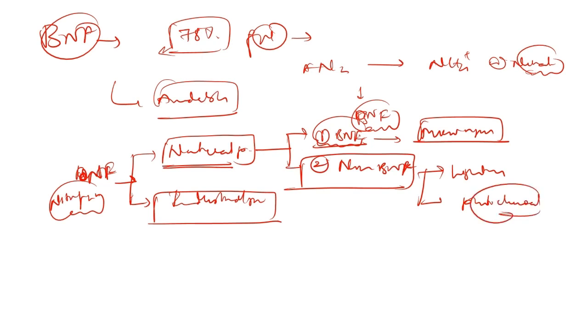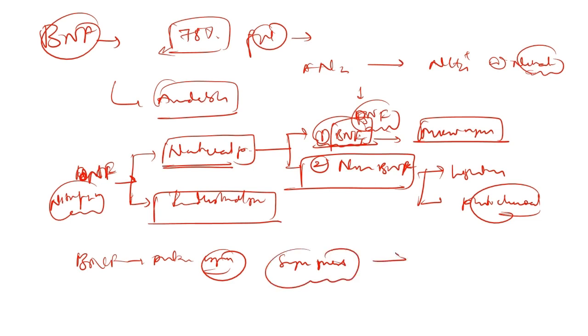Now we have to discuss biological nitrogen fixation. It is carried out by prokaryotic organisms, and again it is a biosynthetic process, which I told you earlier. The prokaryotes which are capable of fixing atmospheric nitrogen are also called diazotrophs.